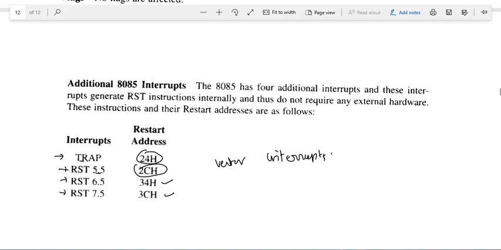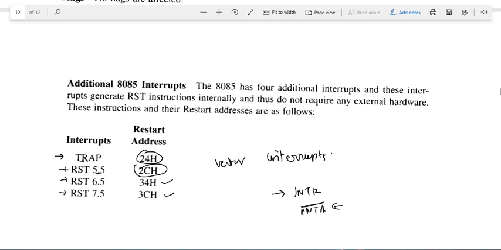Whereas in the case of INTR as well as INTA bar, the processor doesn't know where it has to go. So whenever any source provides an interrupt through the INTR pin, the processor gives back an INTA bar acknowledge to the hardware.